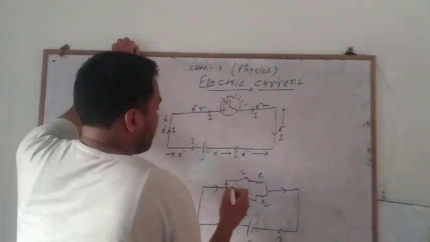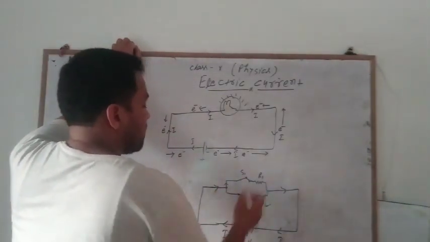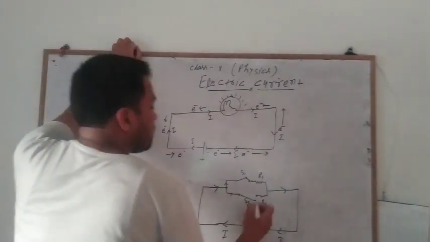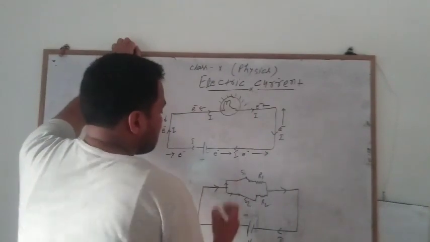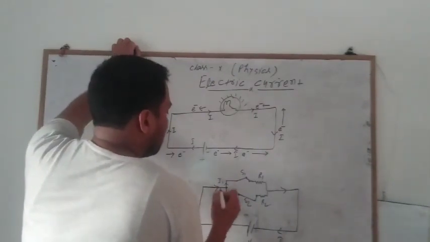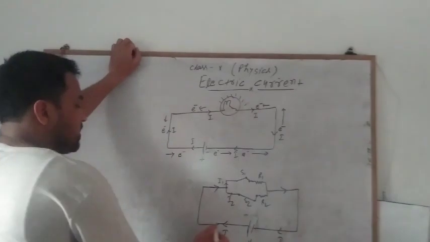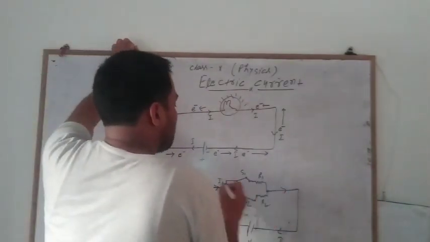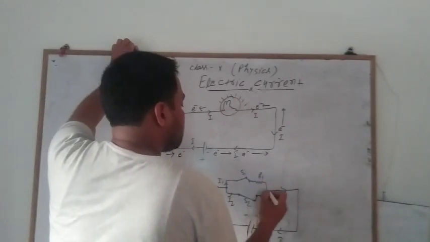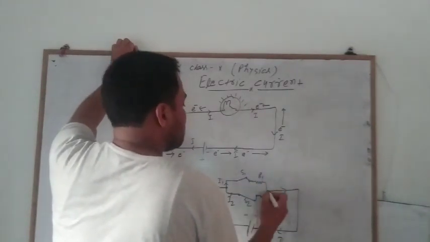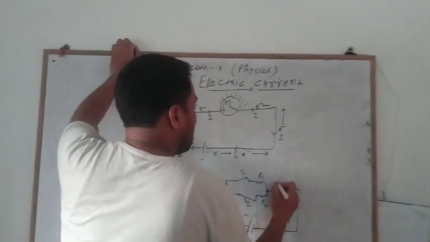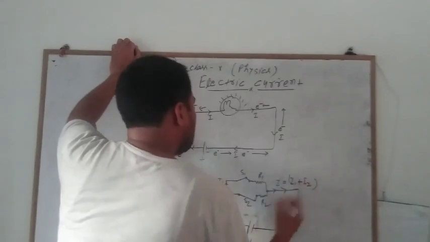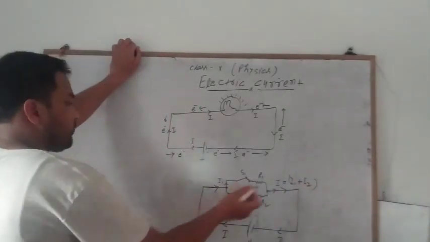But what happens? Some amount of current will flow through S1 or R1, and some amount of current will flow through S2 or R2. Suppose this is I1 and this is I2. So this I will be divided into I1 and I2, and when I1 and I2 come to this point, the net amount of current is again I, that is I1 plus I2.